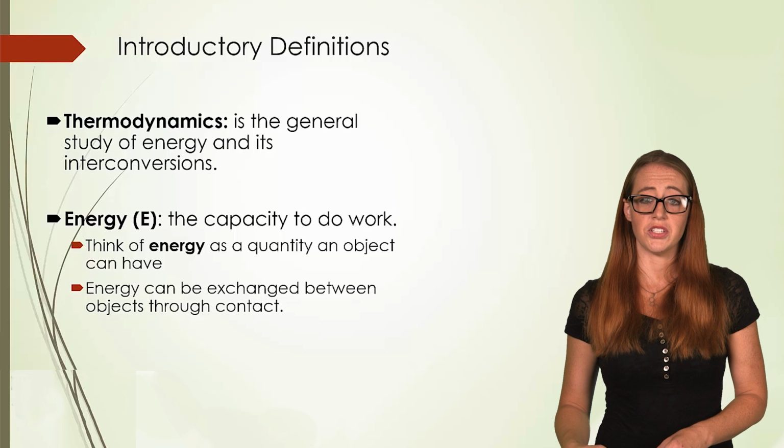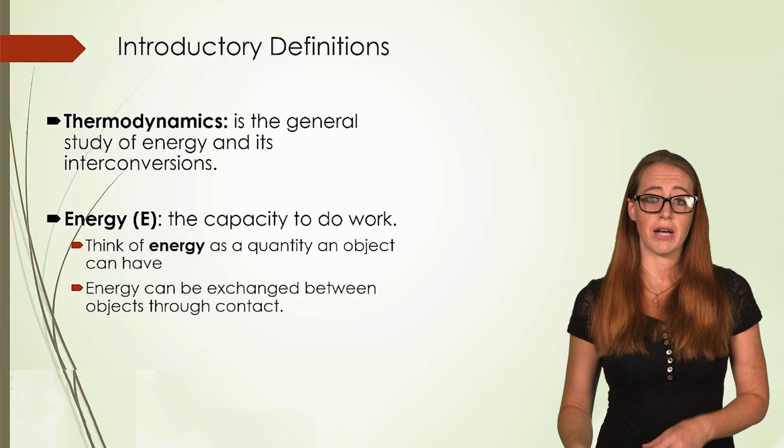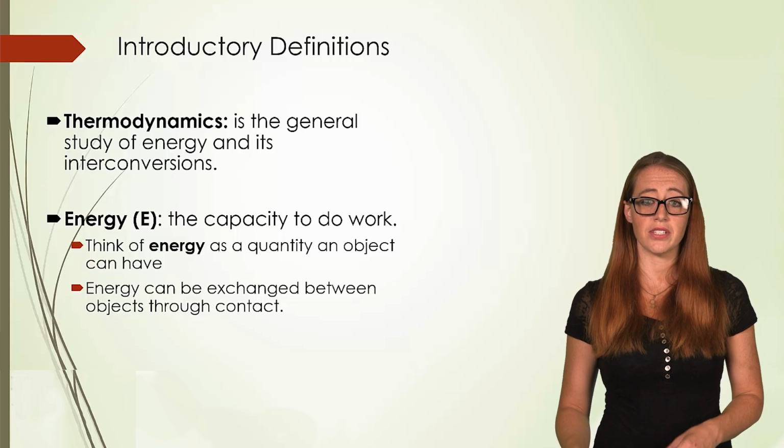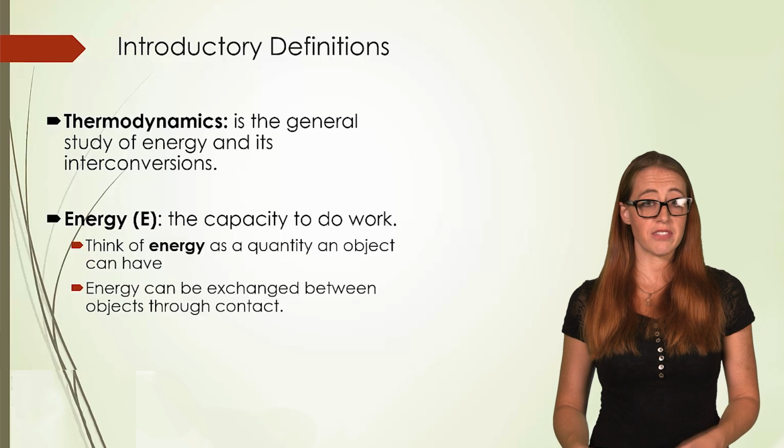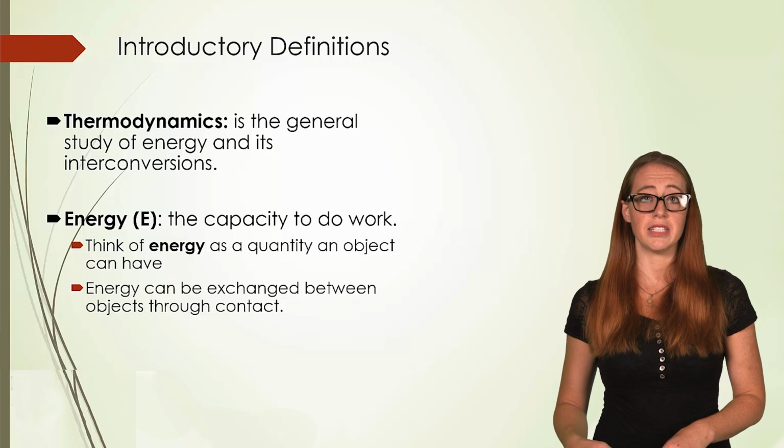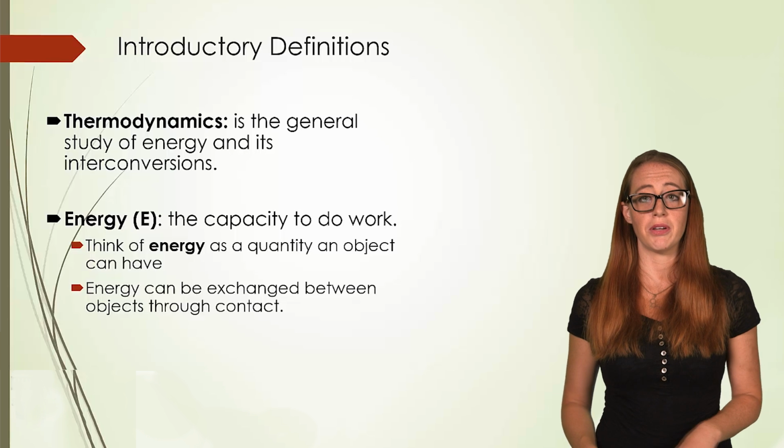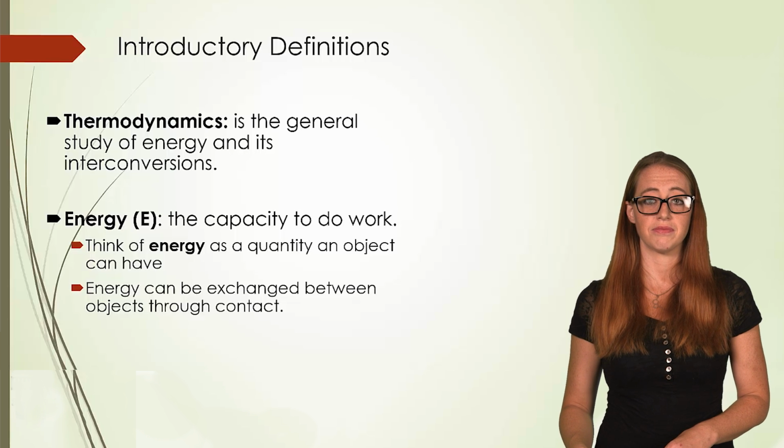Energy is our capacity to do work. This is a quantitative amount that is possessed by an object or a series of objects. It can be transferred between objects or transformed into different types of energies. We'll talk about this transferring on the next slide.